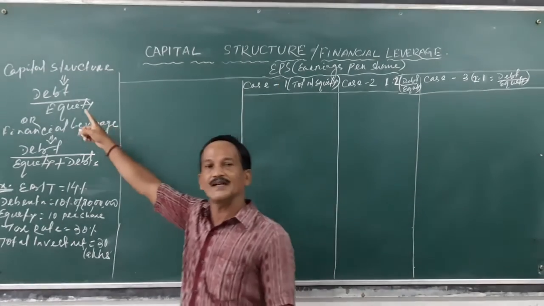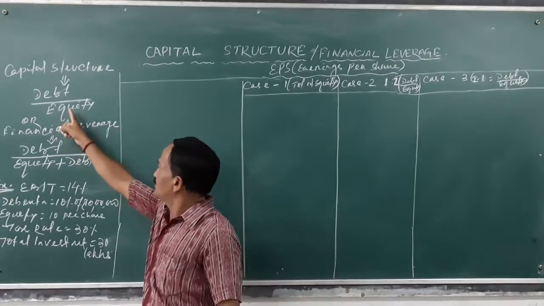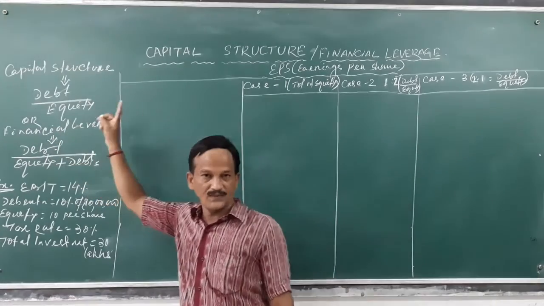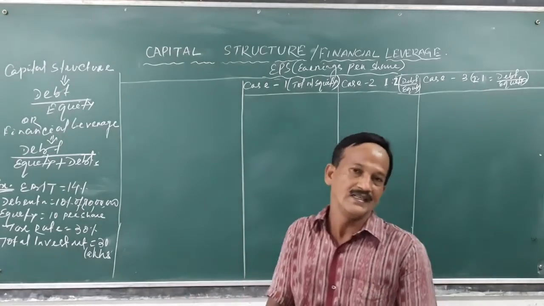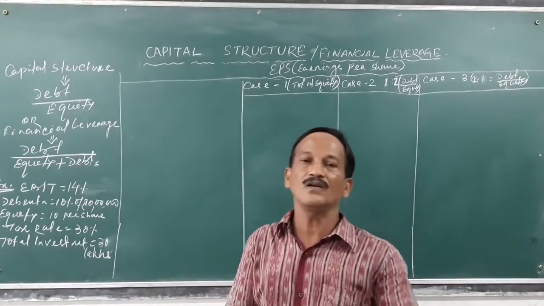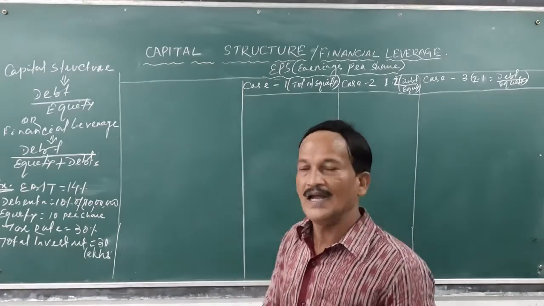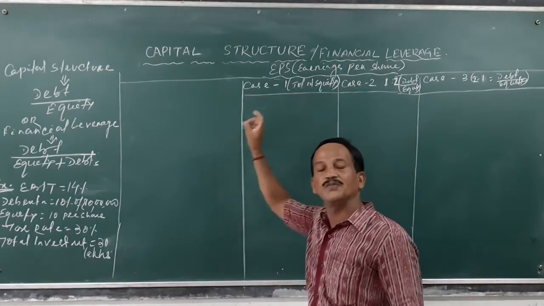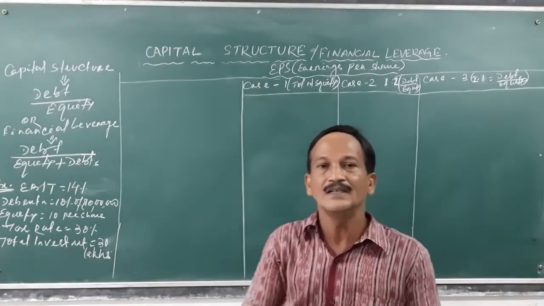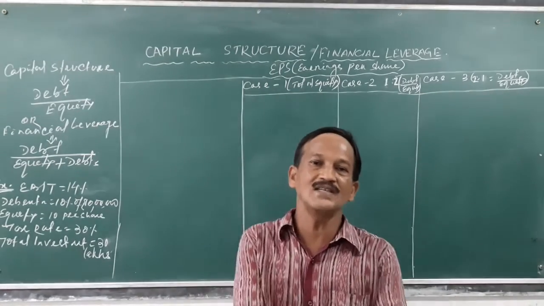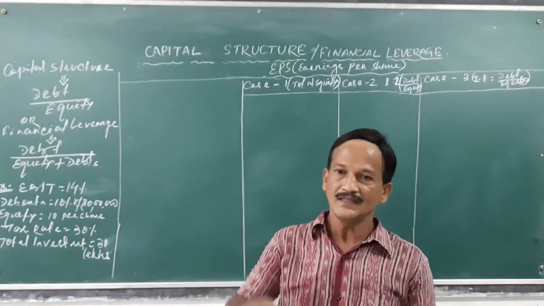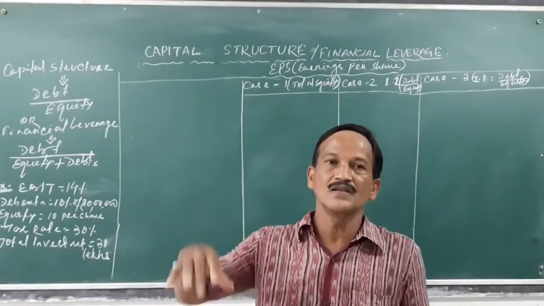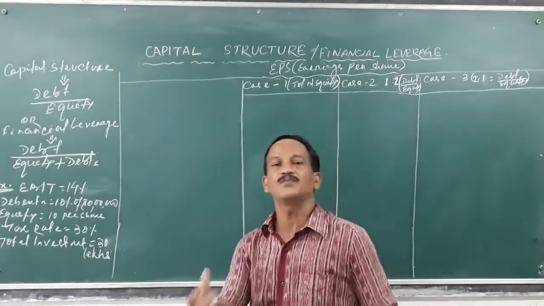We can see the capital structure ratio is debt funds by equity funds. That means the proportion of the debt and equity funds invested in the business is called capital structure, and the capital structure should be in such a manner that it will maximize the return to the equity shareholders by investing the debt funds.